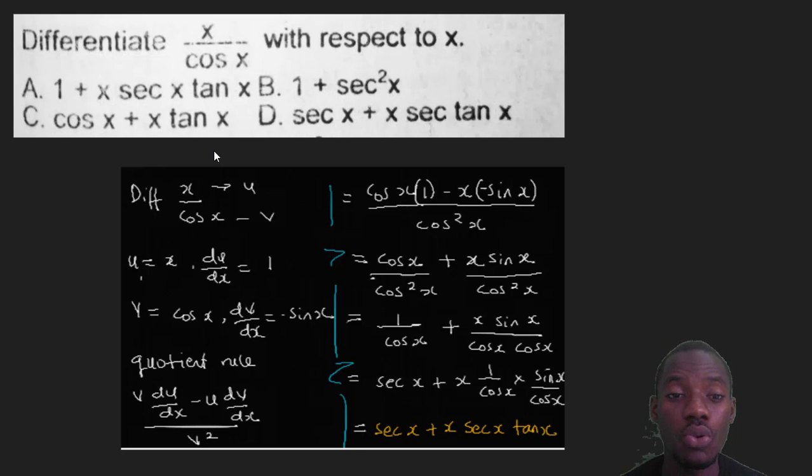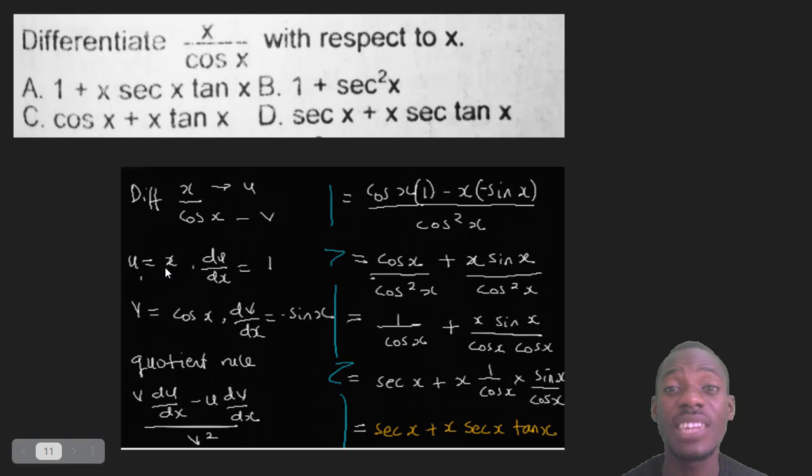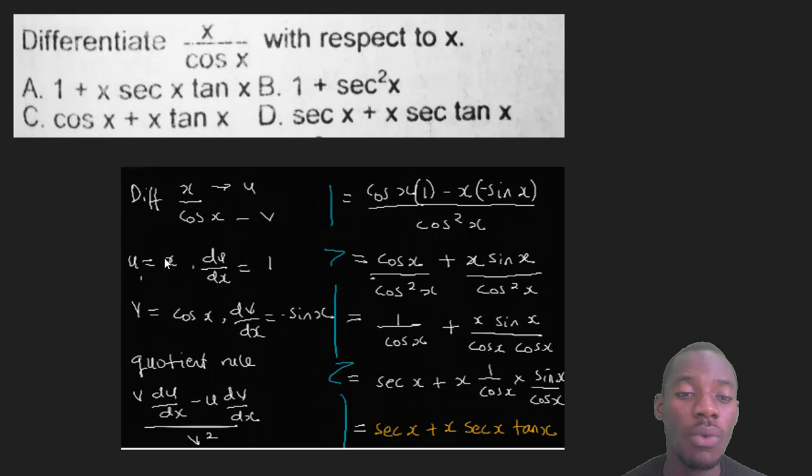It's just to remember the rule. Now, first of all, you must begin by saying this. Watch what I do carefully. The one on top is your u, and the one under is your v. So u is x, and now differentiate u. du dx is, what is the answer if you differentiate x? It will be 1, because x is raised to power 1. 1 will come to the front, and it will become x raised to power 1 minus 1, which is 0. x is cancelled, so I will have 1 as my differential.